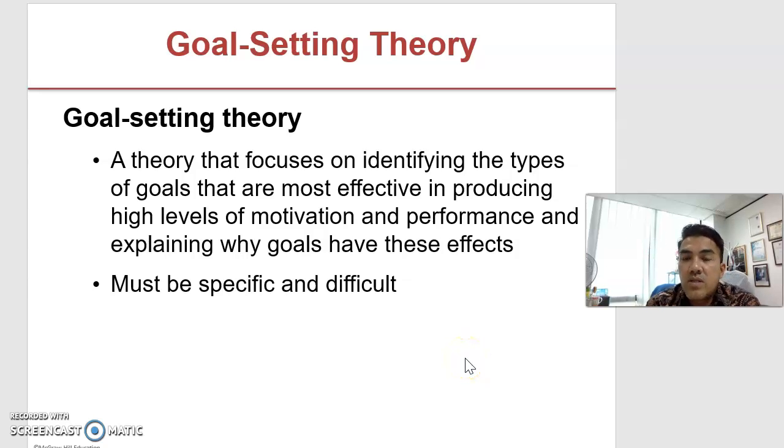If the goals are not that challenging, the tendency for people to put in more effort towards achieving those goals is lower; sometimes they would become complacent. So when we go for the goal setting theory, the goal must be specific in terms of quantity. It must be quantified, able to be achieved, and yes, a difficult, stretch objective that we set for the employees.